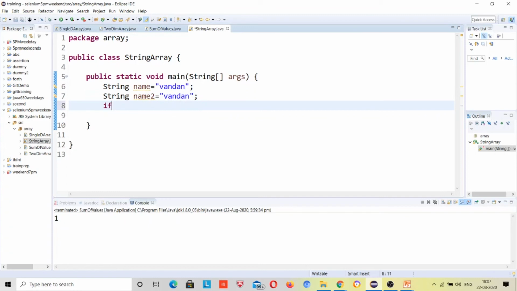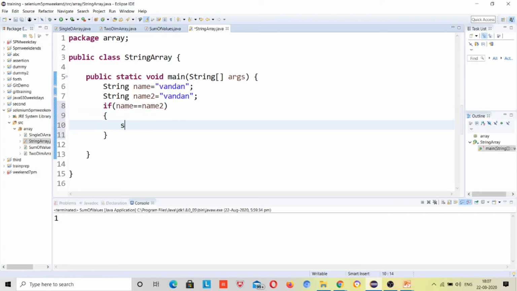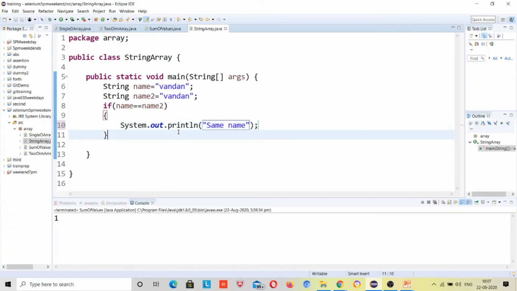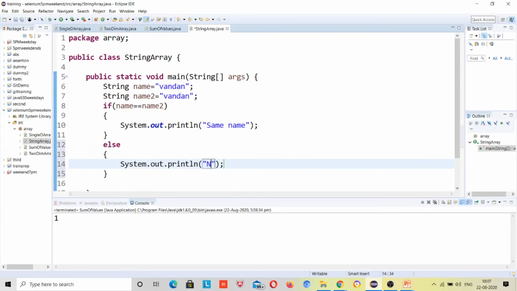Now I will compare these values. If name is equal to name 2, right? So sys out same name, else sys out name is not same.